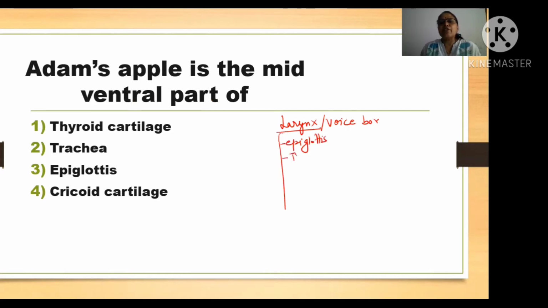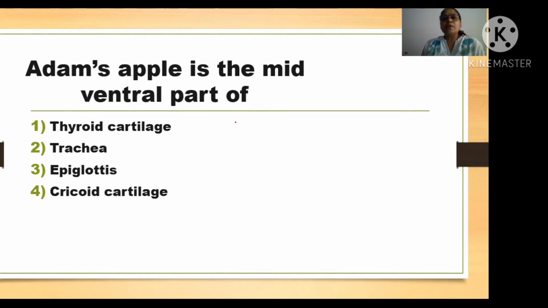Then the thyroid cartilage, then the arytenoid cartilage. Is it clear? A few other cartilages are there, like the corniculate and cuneiform cartilage. The options are thyroid cartilage, trachea, epiglottis, or cricoid cartilage.